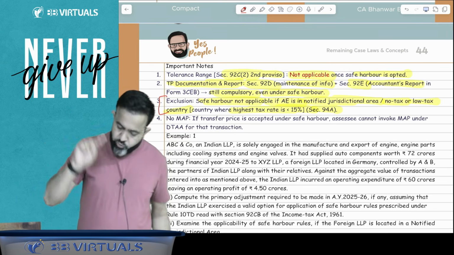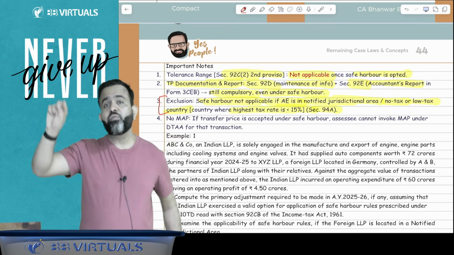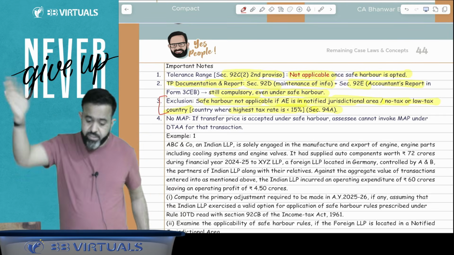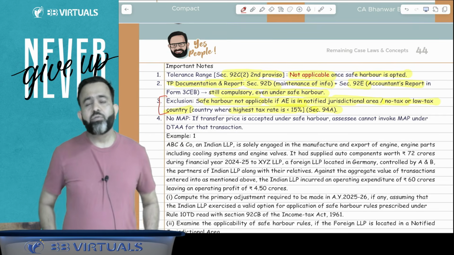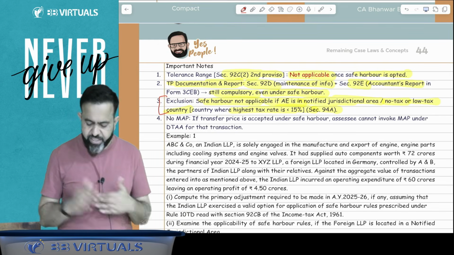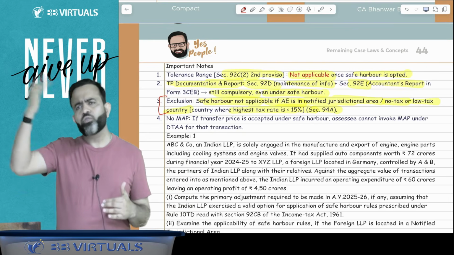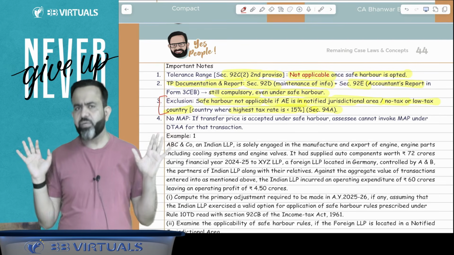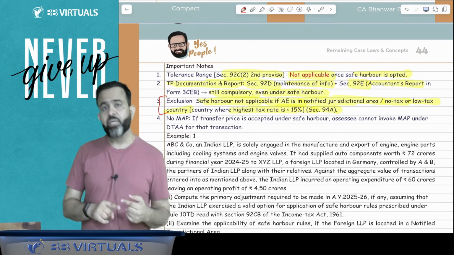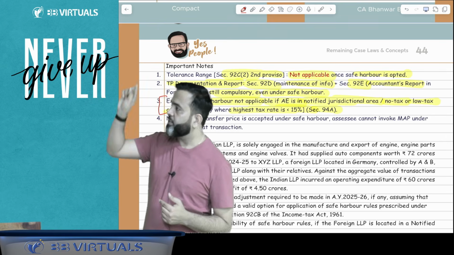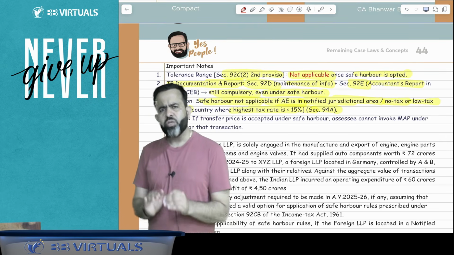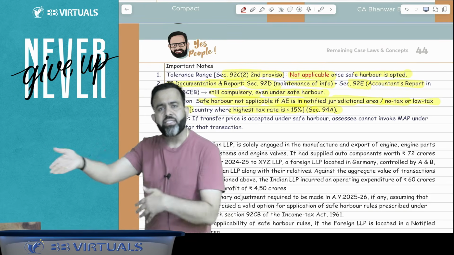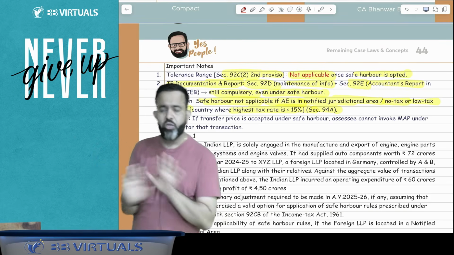So suppose your associate enterprise is located in a notified jurisdictional area, or a no tax country, or a low tax country, meaning their highest tax rate is less than 15%. If your associate enterprise is located in those countries, then guys, you cannot take the safe harbor. So safe harbor is not applicable if your associate enterprise is located in the notified jurisdictional area. What is the notified jurisdictional area? That we will discuss tomorrow. One is the no tax area, or low tax area, or tax haven countries. Then guys, you cannot opt for the safe harbor.